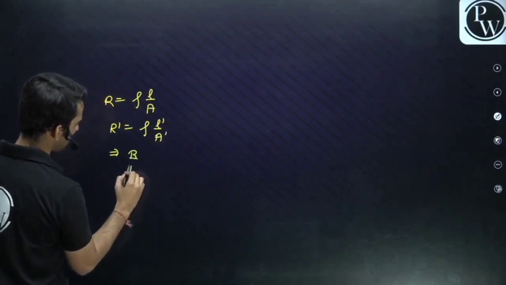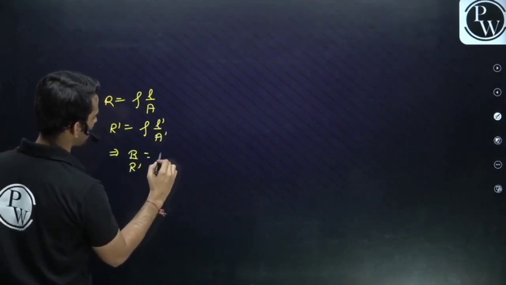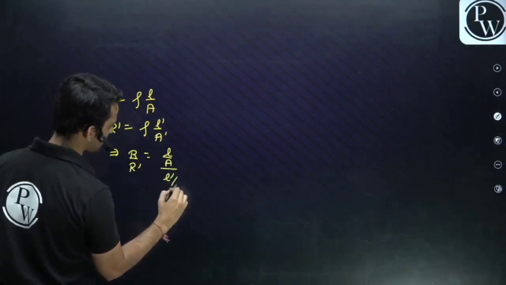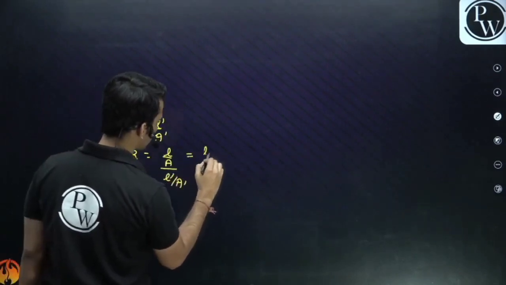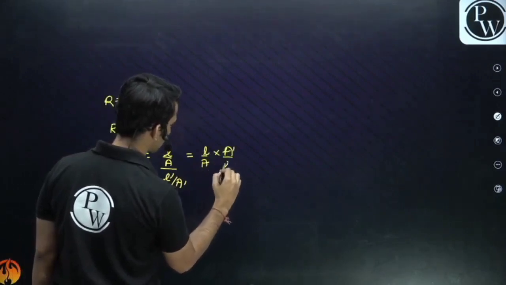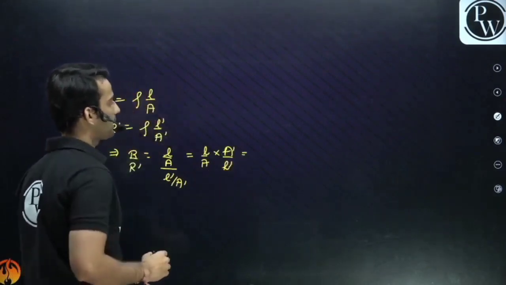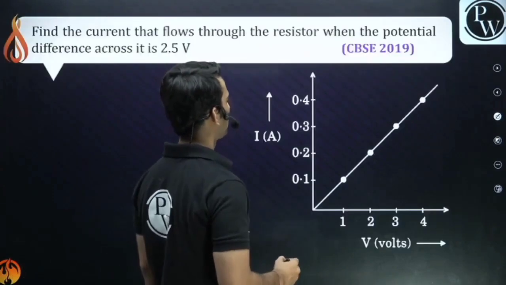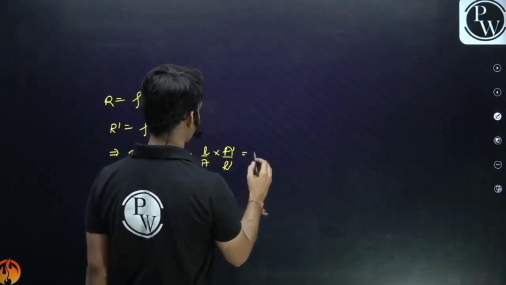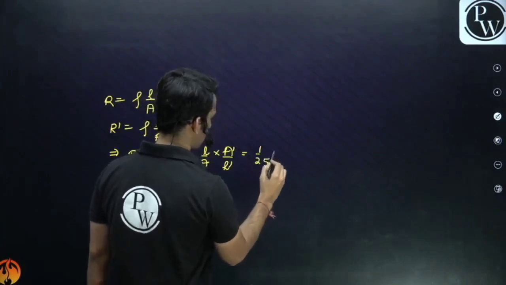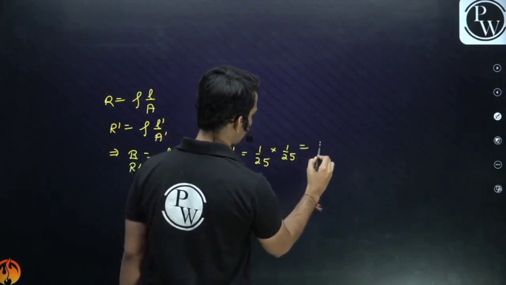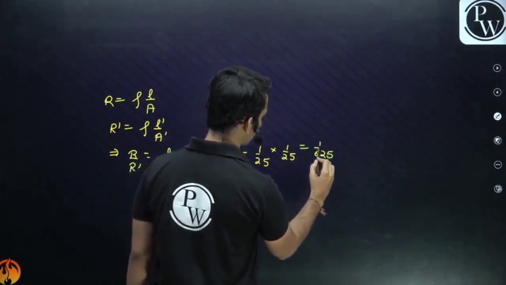So R upon R dash would be L upon A divided by L dash upon A dash, which is L upon A into A dash upon L dash. L upon L dash is 1 by 25, and A dash upon A is also 1 by 25. So it is 1 upon 625.